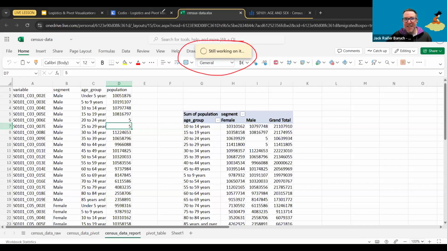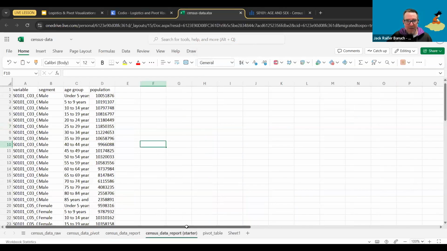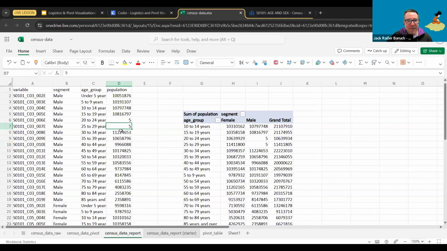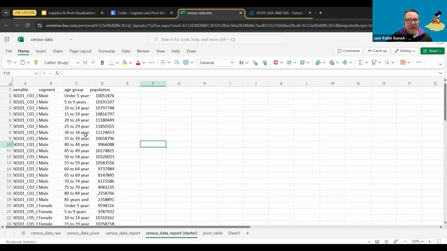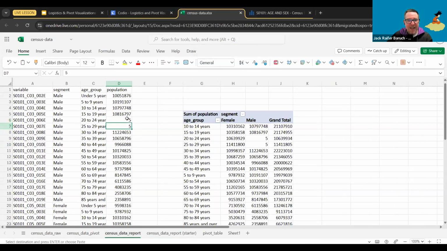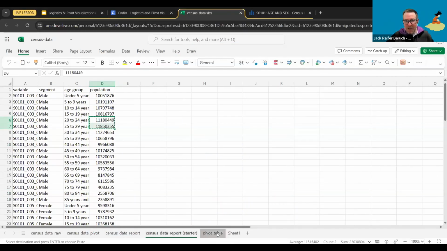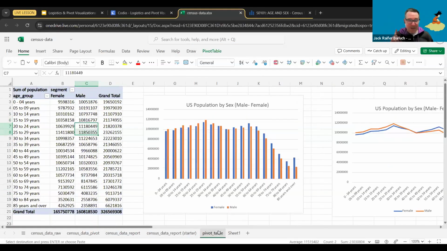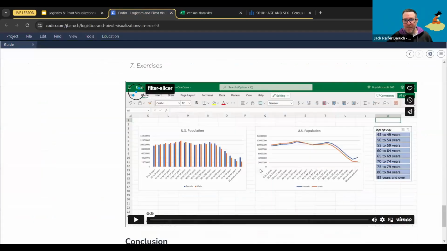So nonetheless, that was practically the end of the lesson. I don't know if I'm going to get my Excel sheet. Oh, I got it back. Wonderful. Which is the data that I missed? It's male 20 to 29. So it's these two. So I'm going to copy these two and just put them back. And I'm going to refresh my pivot tables. And now everything's back to normal. So yeah, make sure you don't mess with the data unless you have a backup. It's always great to have a backup.